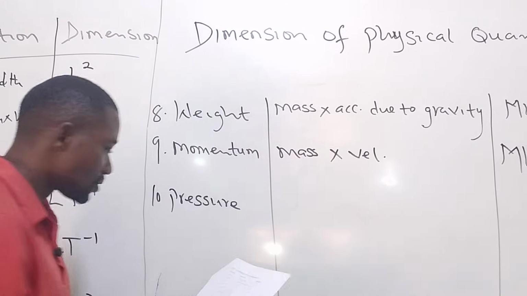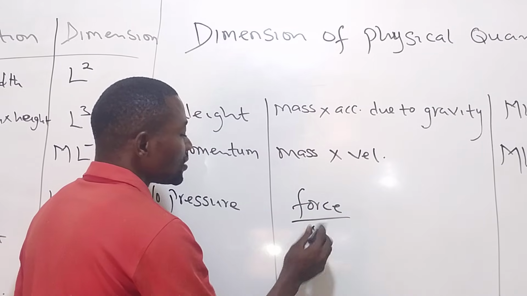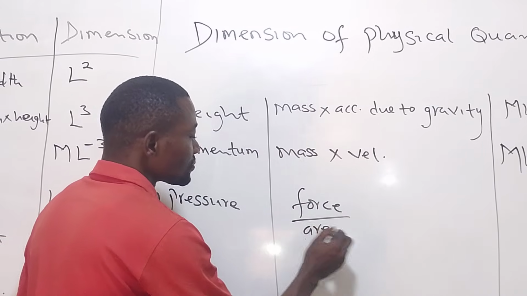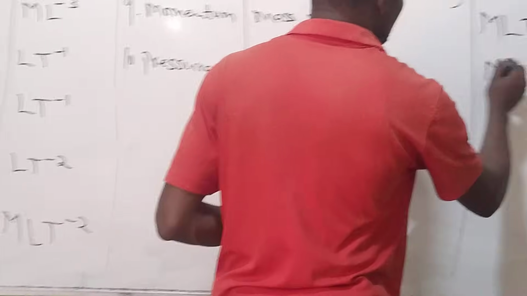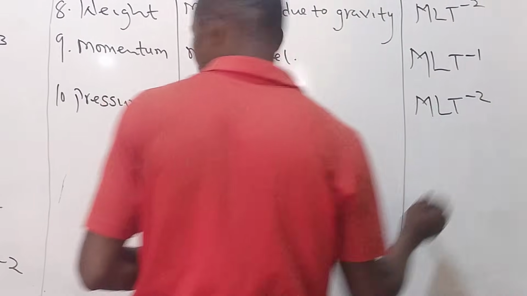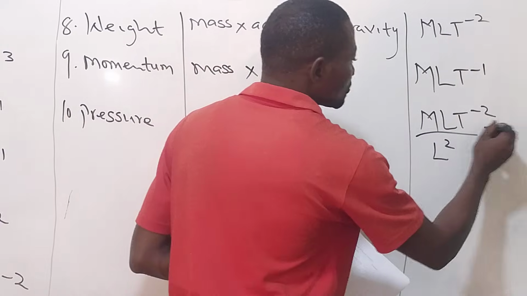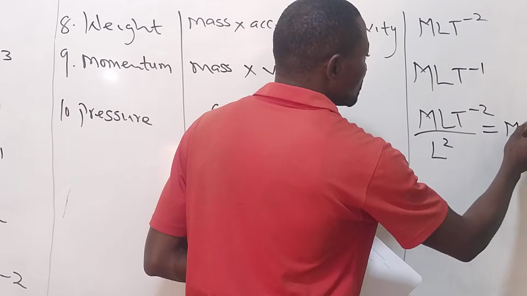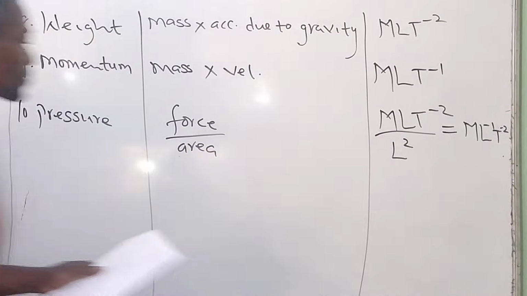Also, pressure. What is the formula for pressure? Pressure is force over area. So, force, what is the dimension for force? It is M L T to power minus 2, and area is L squared. So this will give M L minus 1 T minus 2.